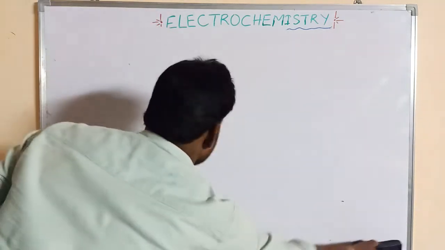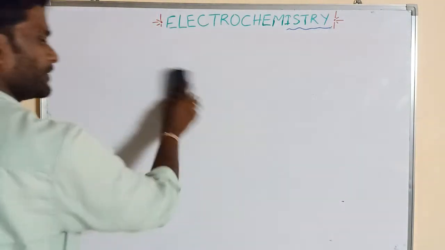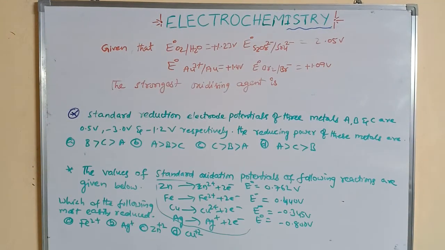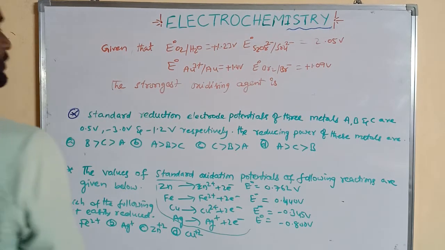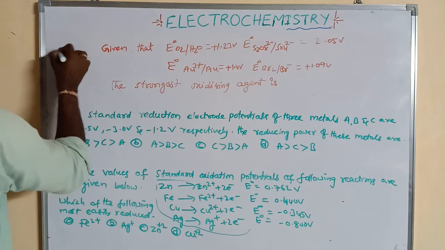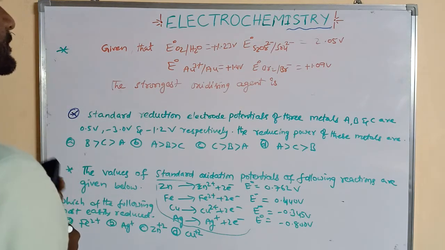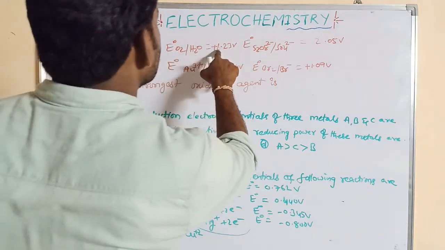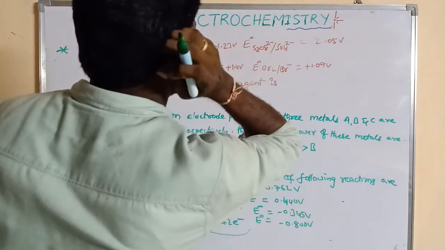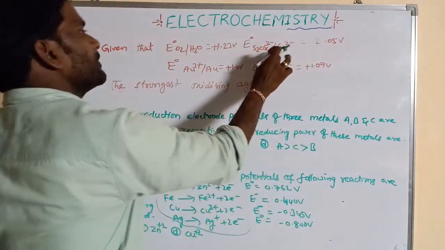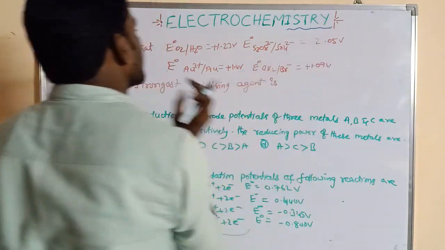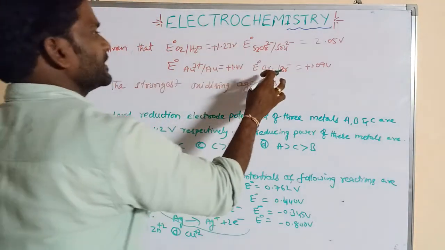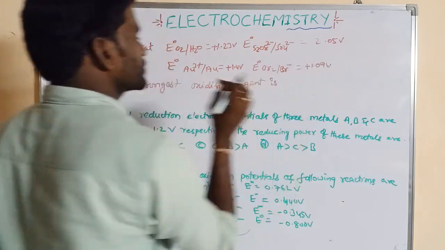Next I am going to explain about electrolytic cell. Right, three questions, please observe that. Given that E naught of O2 to H2O is plus 1.23, E naught of S2O8 2 minus to sulfate is 2.05 volt, E naught of Au3 plus to Au is plus 1.4 volt, E of Br2 to Br minus is plus 1.09 volt.